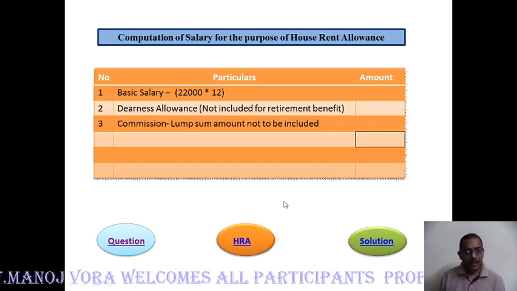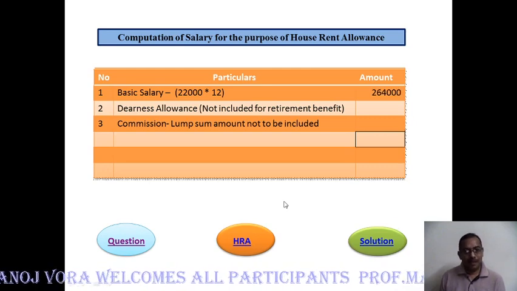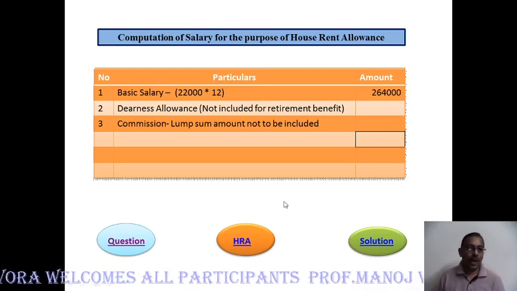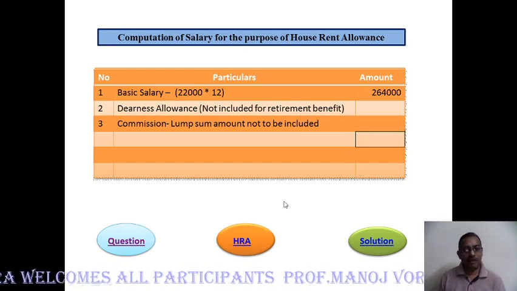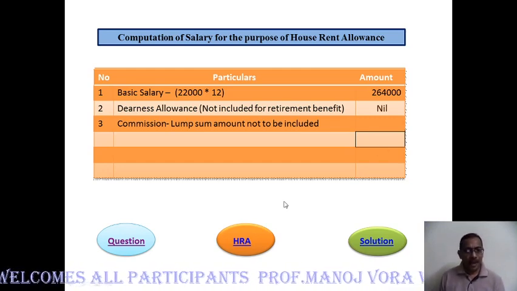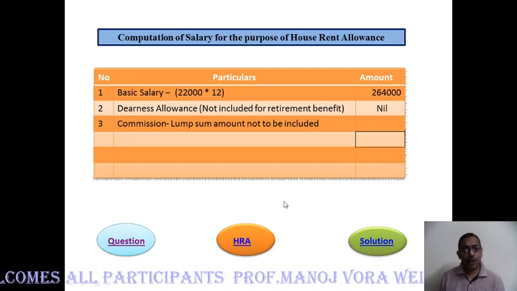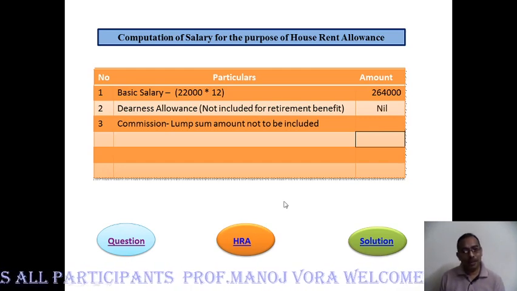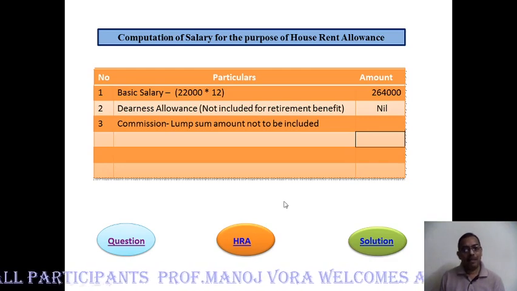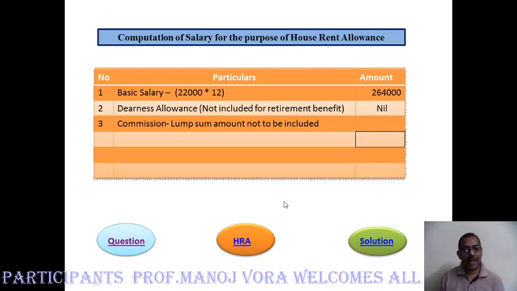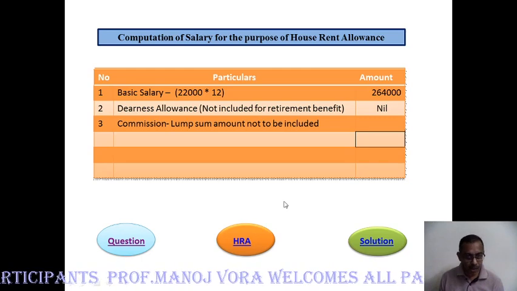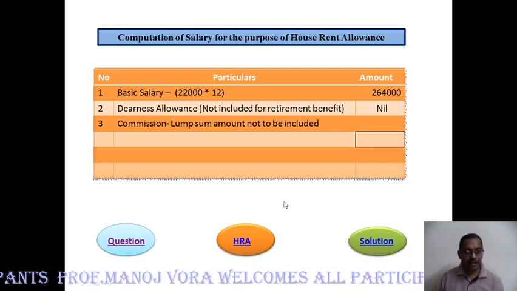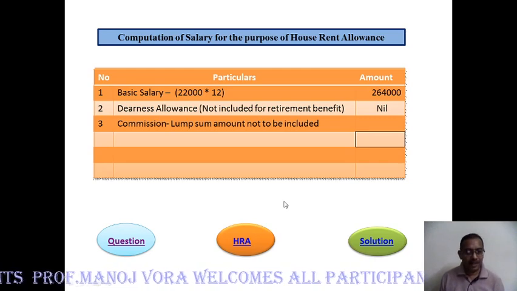So what would be the salary? 2,64,000, which is 22,000 into 12 months, because that is for 1 month. As we discussed, in this case, though the employee is receiving 5,000 rupees per month, that amount is not included for the calculation of house rent allowance alone. Dearness allowance is fully taxable. When we come to the solution, we'll see that.